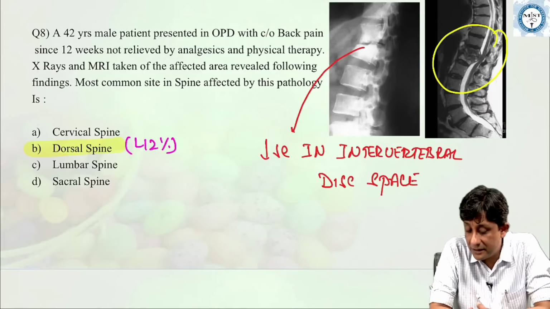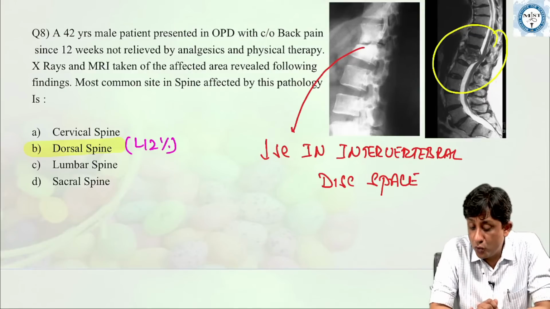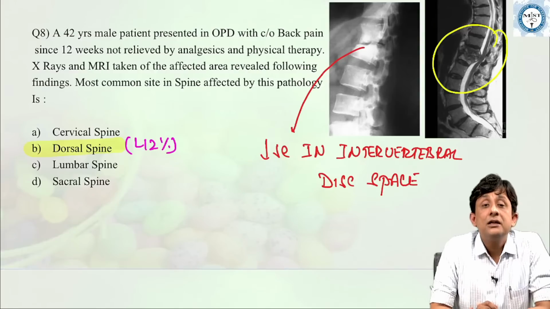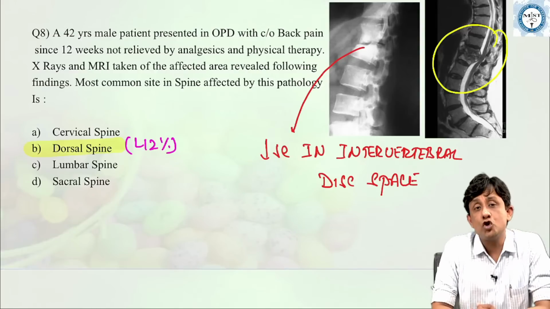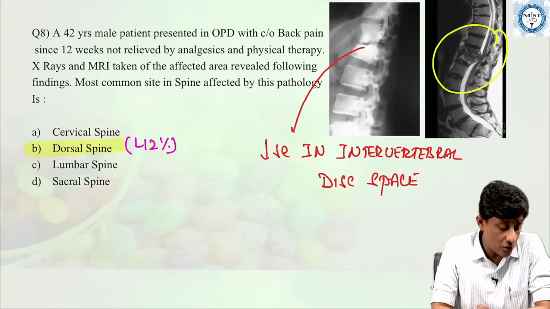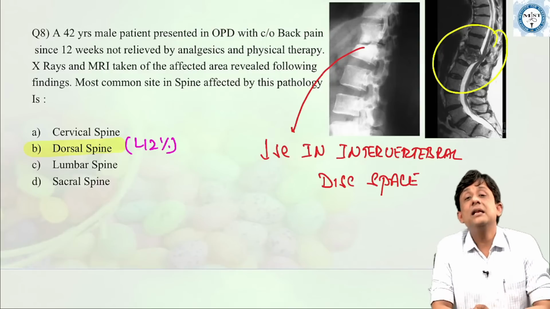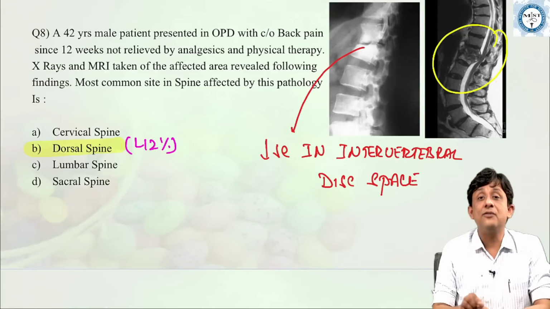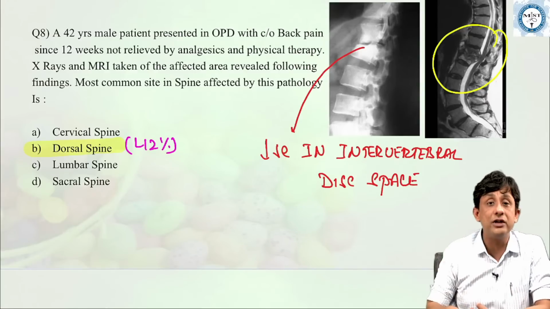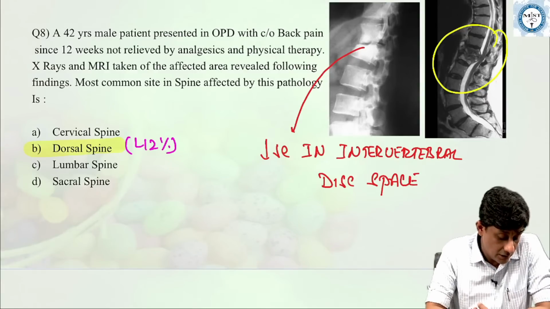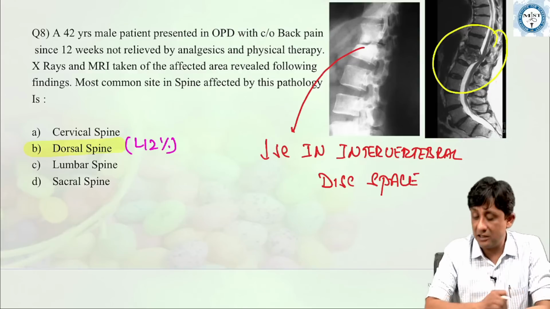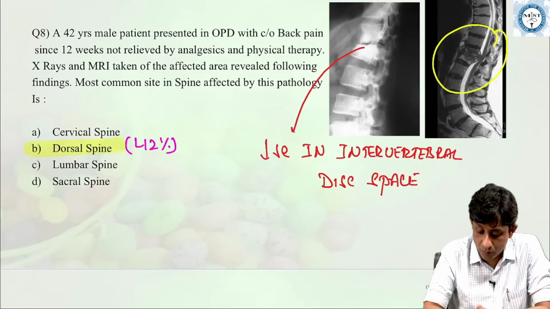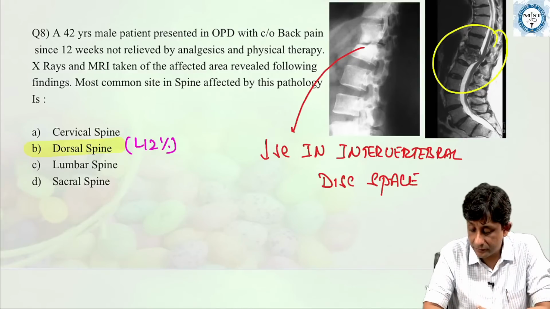Answer here is B. So please do not confuse. Thoracic spine is the most common site of musculoskeletal spinal tuberculosis or Pott's spine. Okay, so B is the answer. Cervical is the common site in case of children but not in adults. Thoracic spine in adults is the most common site. Very good.